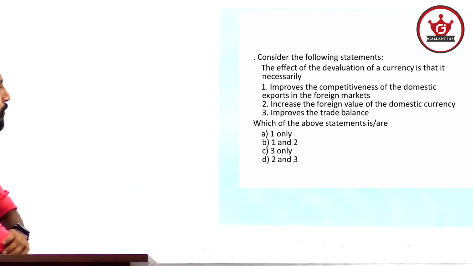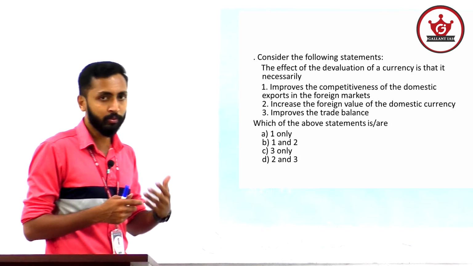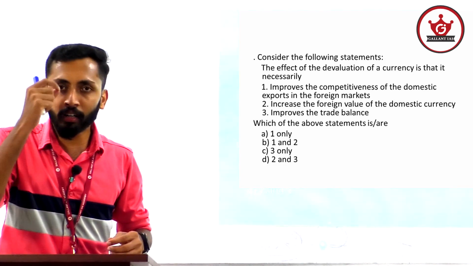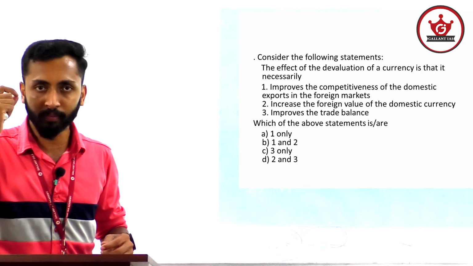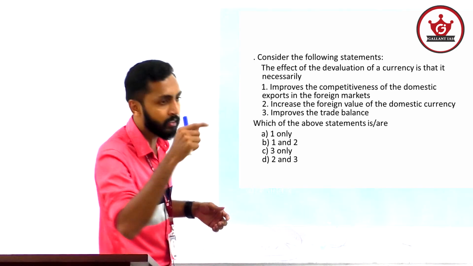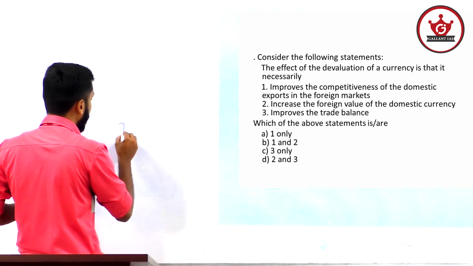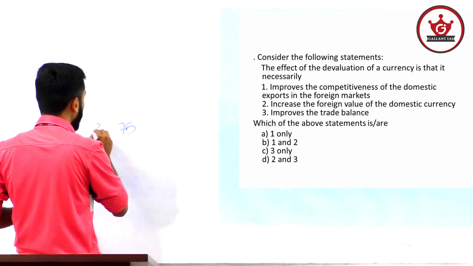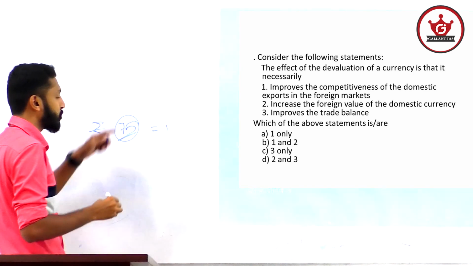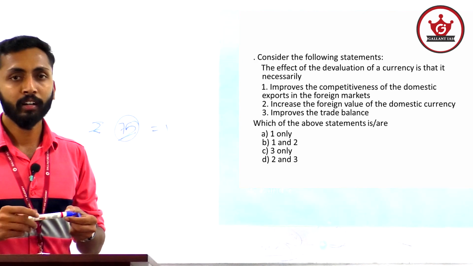The effect of devaluation of currency is that it necessarily... The effect of devaluation of currency. What is devaluation of currency? Government intentionally reducing the exchange rate of a currency. What is exchange rate? What will that currency get if it is converted into another currency? That is what the exchange rate of a currency is. Okay. Normally a dollar is around 75. If you convert a dollar into Indian rupees, you will get 75 Indian rupees. So this is the exchange rate of dollar and Indian rupee.